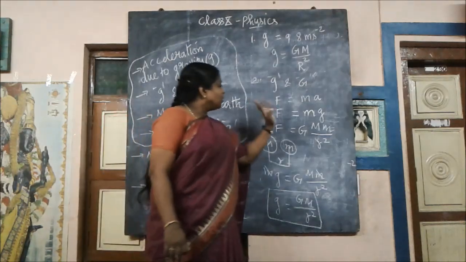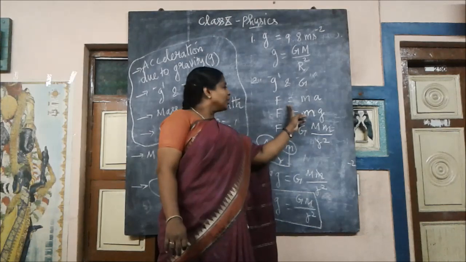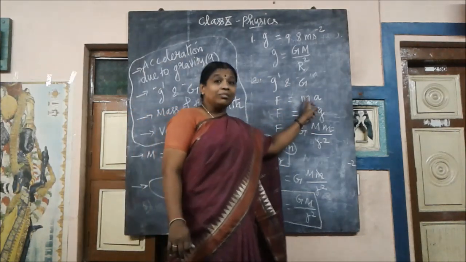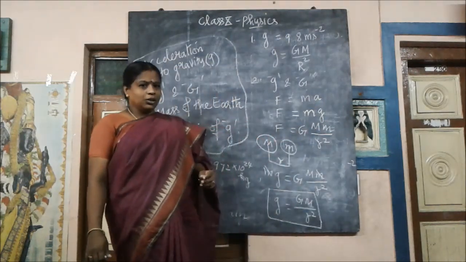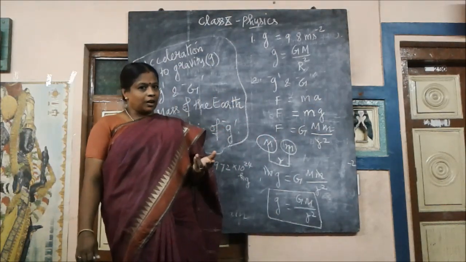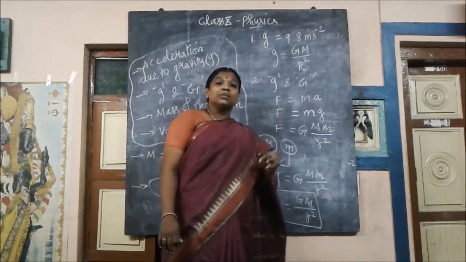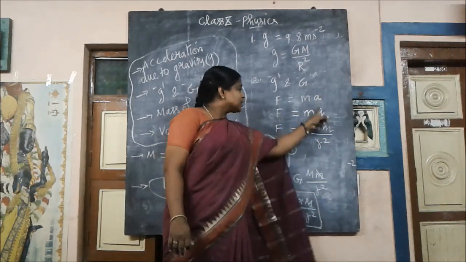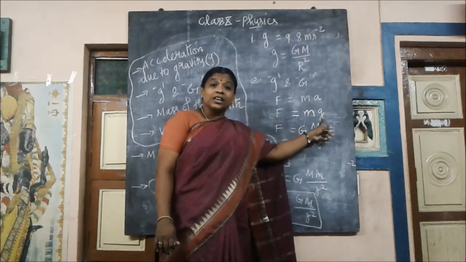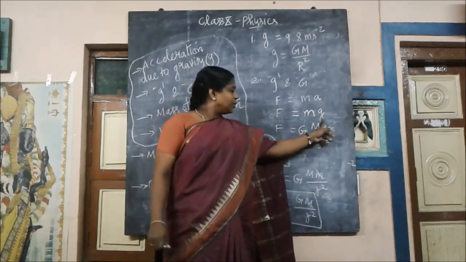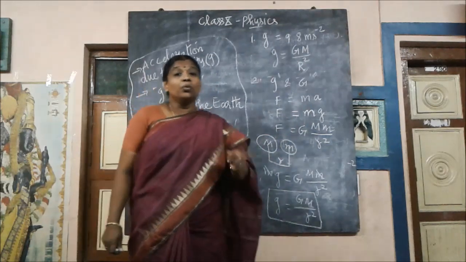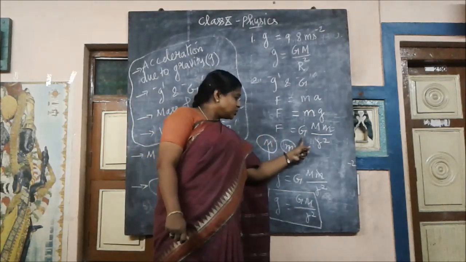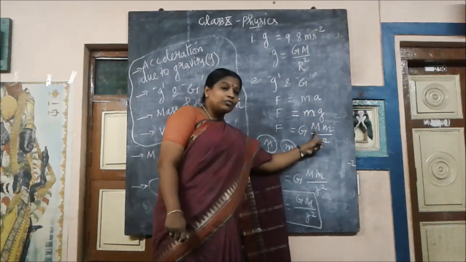Now you know, by Newton's second law, F is equal to ma. This is the final equation of the second law. Here, as the body is accelerated by the gravitational force, a is replaced by g, which is acceleration due to gravity. But we know by Newton's universal law of gravitation, F is equal to G, product of the masses.